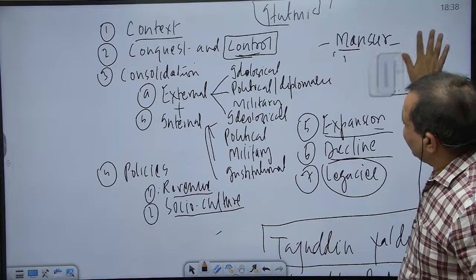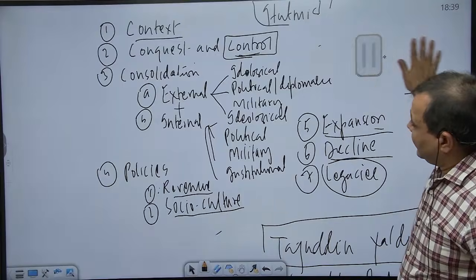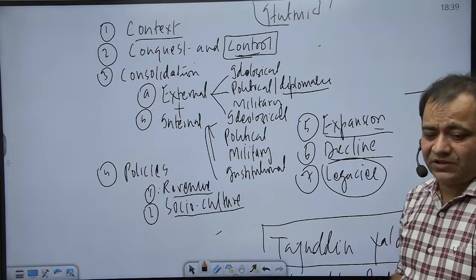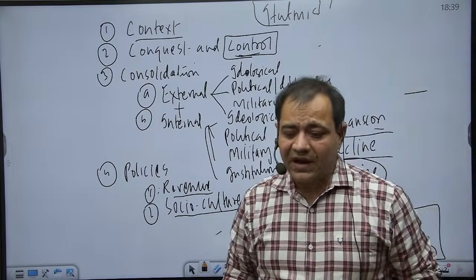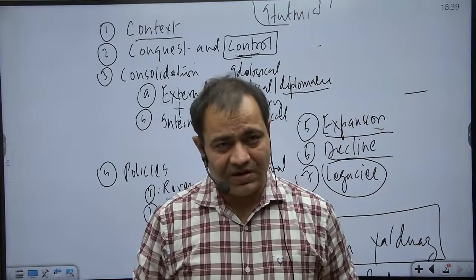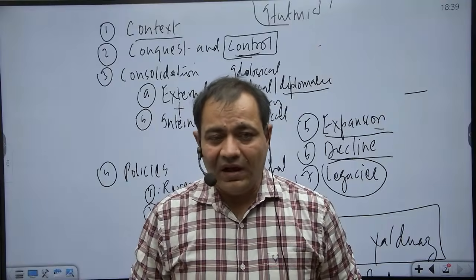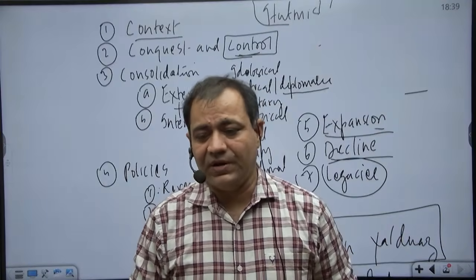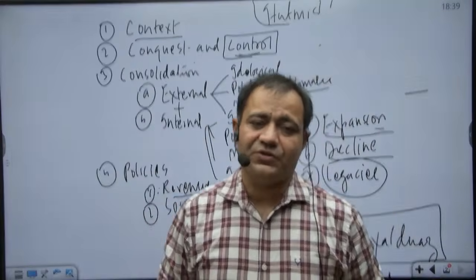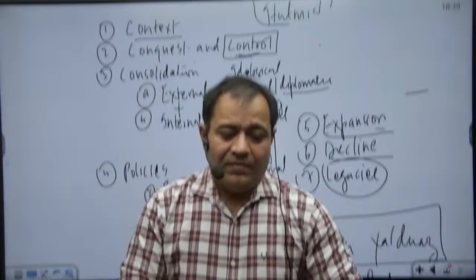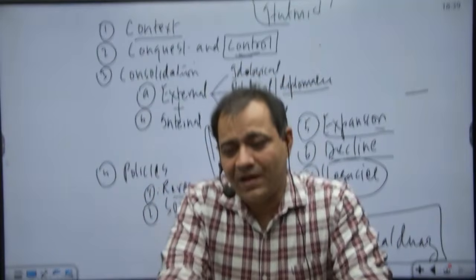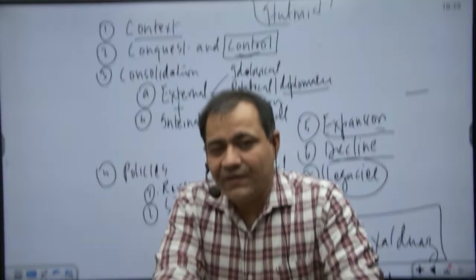Then politically and diplomatically, he was a master of diplomacy, and UPSC has asked a question on his diplomacy. At this time Mongols were destroying all the major empires of Central Asia and West Asia. Delhi was saved by the Delhi Sultans. That is a long story. Time-wise, we can discuss this also. But the Mongol threat appeared for the first time, this itself is a question, during the reign of Iltutmish.